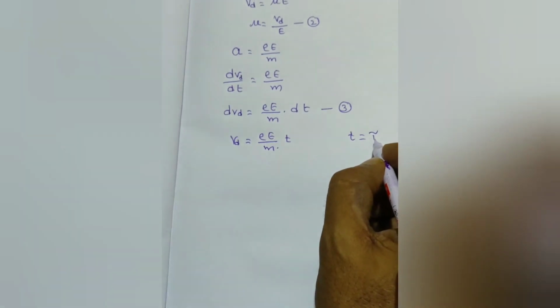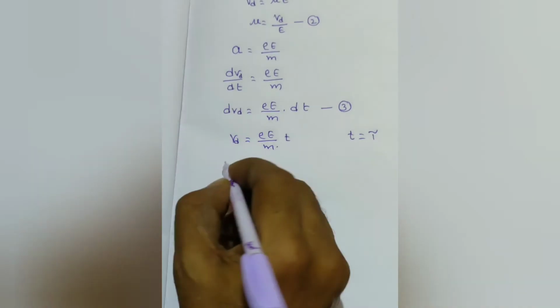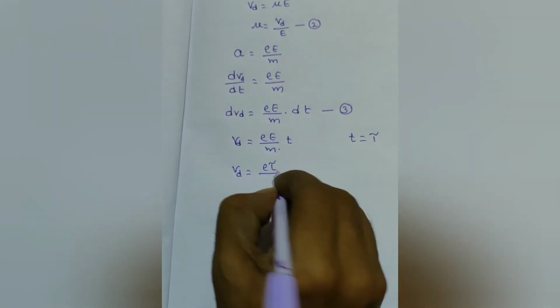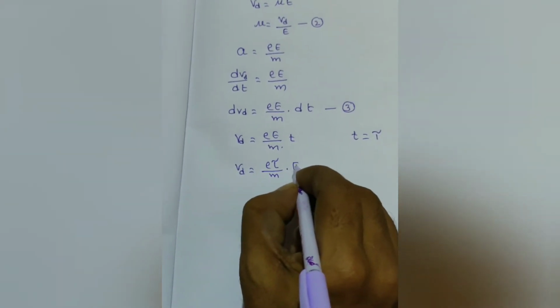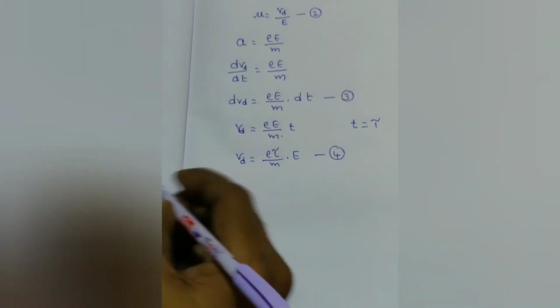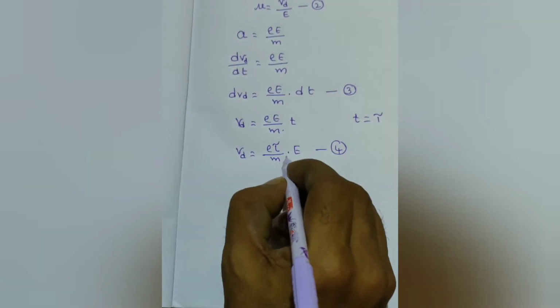It is defined as the mean time spent between two successive collisions. So Vd equals e tau by m into E, because E is the external field. This is equation 4. So equation 4: Vd equals e tau by m into E.